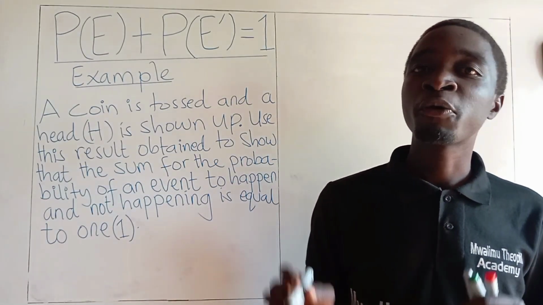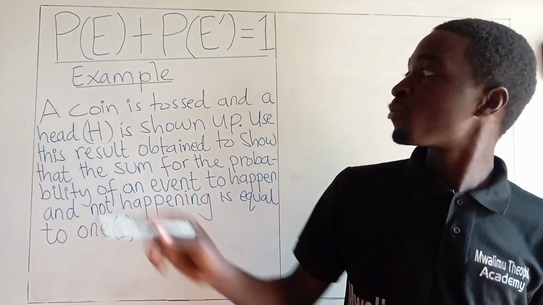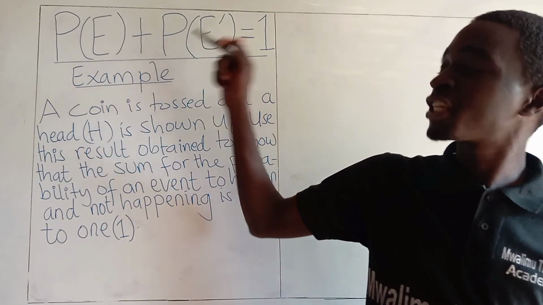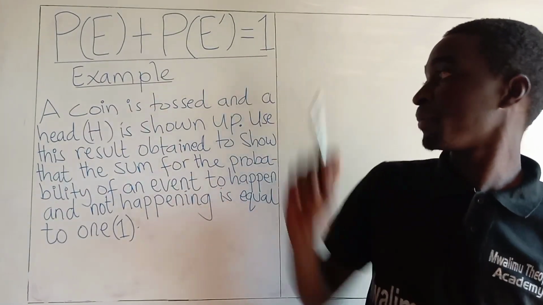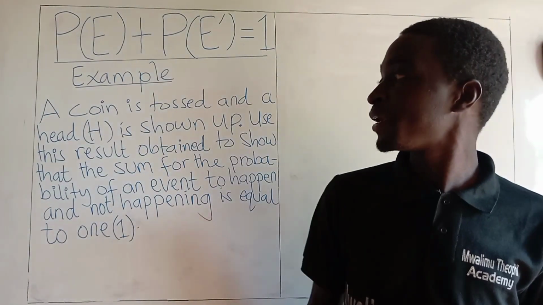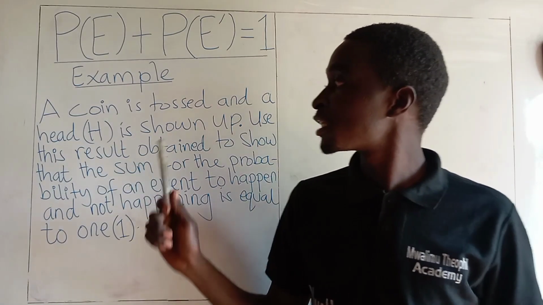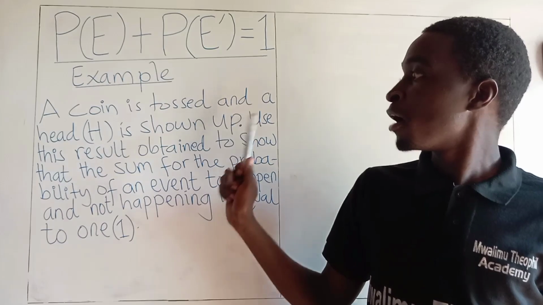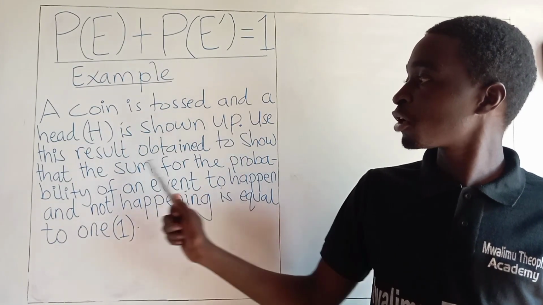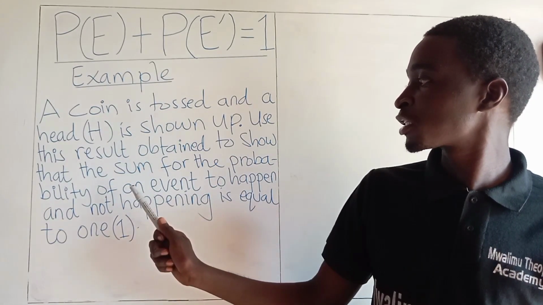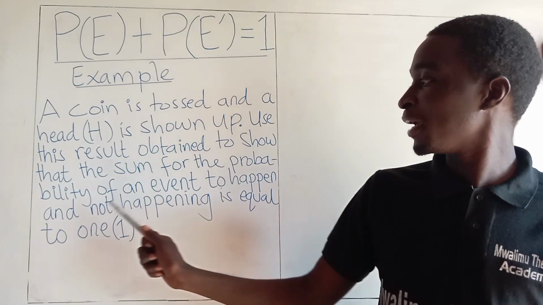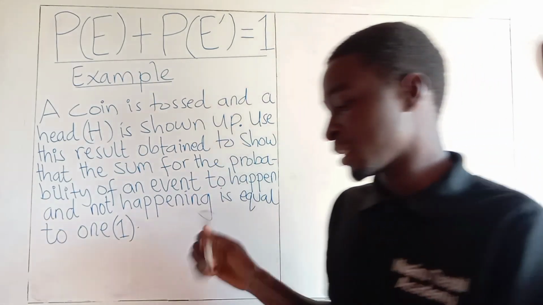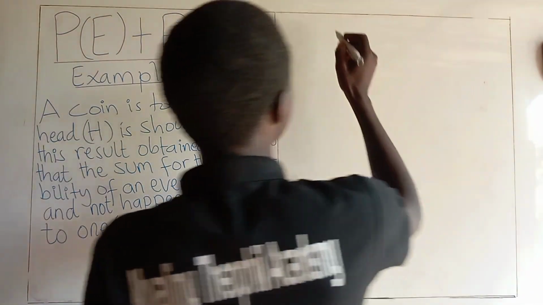In this lesson, we are going to prove that the sum of the probability of an event to happen and the probability of an event not happening is equal to 1. Now, we have an example here which we are going to use. This states that a coin is tossed and a head shows up. Use this result to show that the sum of the probability of an event to happen and not happening is equal to 1. Now, let us see the solution for this problem.